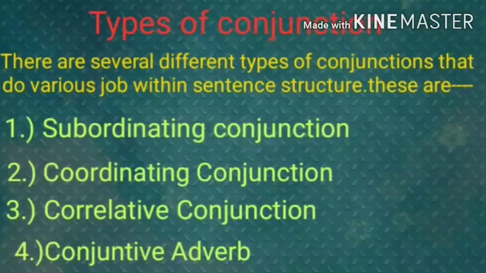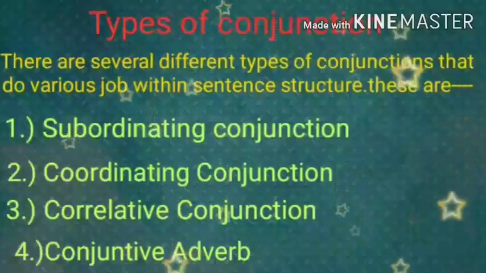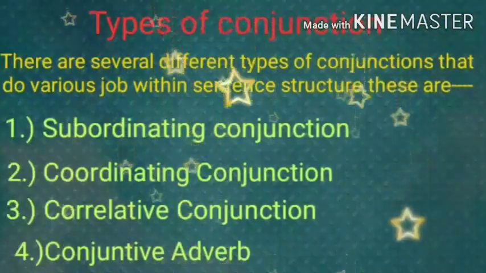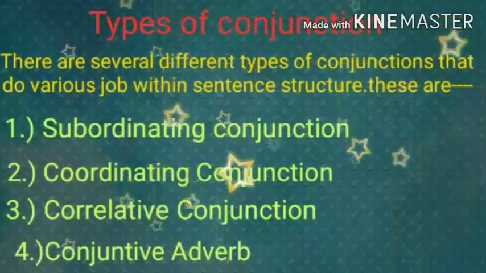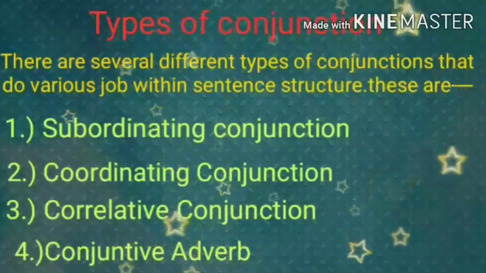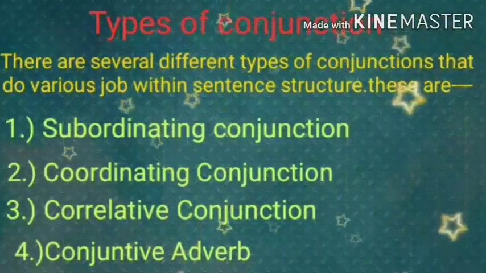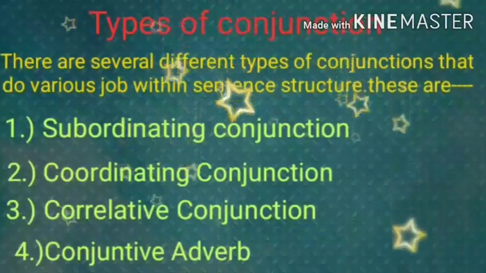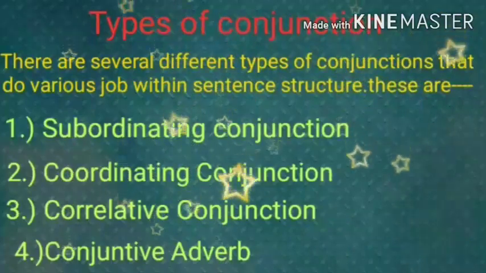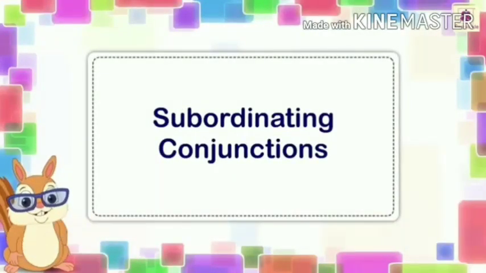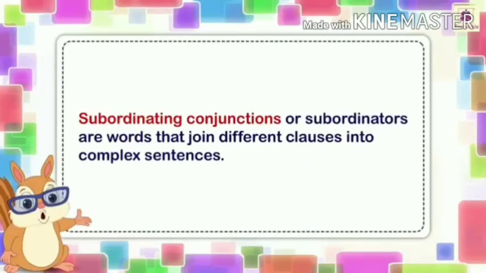Okay. Next, types of conjunctions. There are several different types of conjunctions in our English grammar. They do various jobs within sentence structure. These include subordinating conjunctions, coordinating conjunctions, correlative conjunctions, and conjunctive adverbs. Understood? So first of all we are going to discuss subordinating conjunctions. First, the definition of subordinating conjunction.